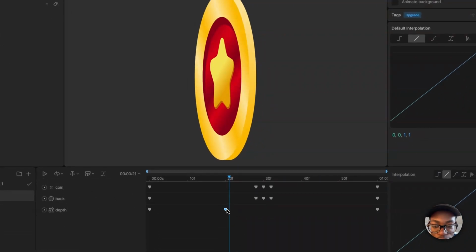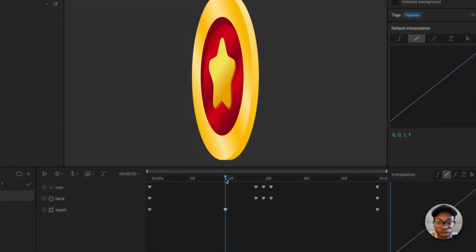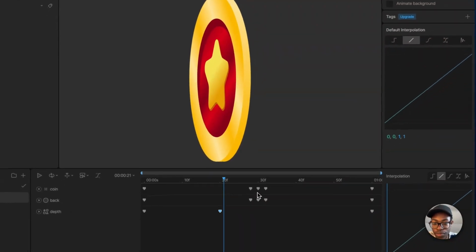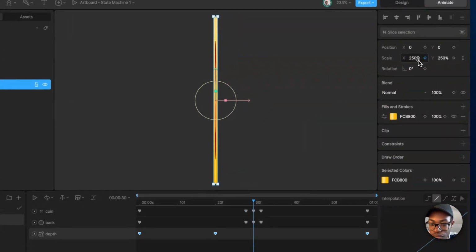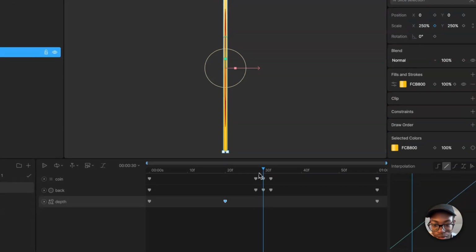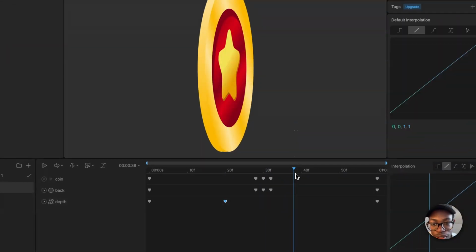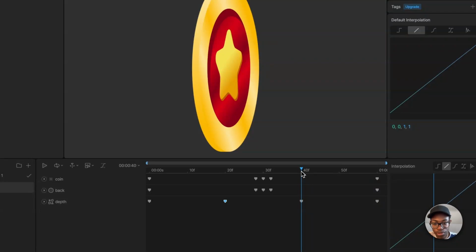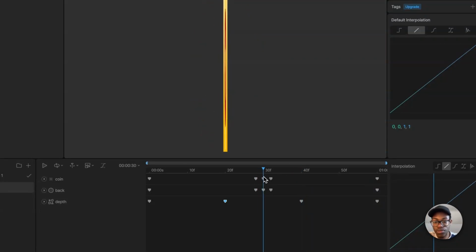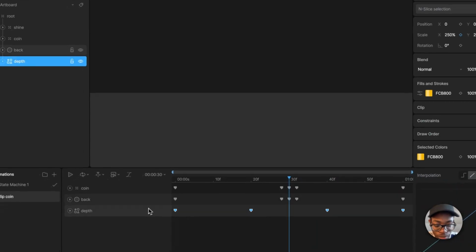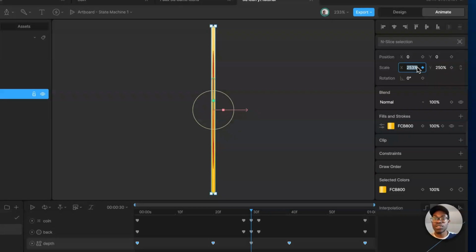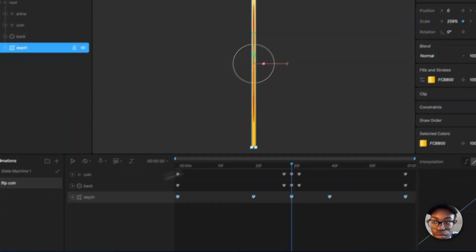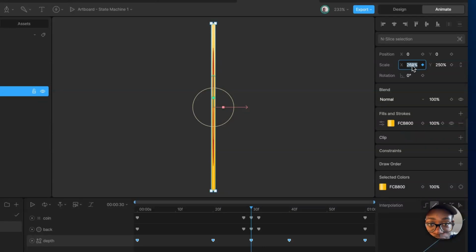So I'm going to come over here, and here we're going to animate it all the way here, and we're going to increase the scale. We can just copy it here and do the same thing for the other edge. Look for where it is no longer visible, like here, and then in the middle you can just increase the opacity of it, or the scale on the X-axis. It's so hard to see, I can't see what I'm doing.